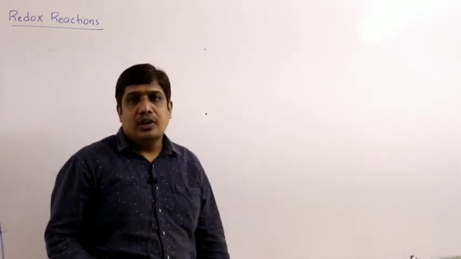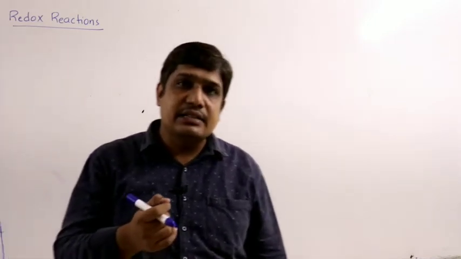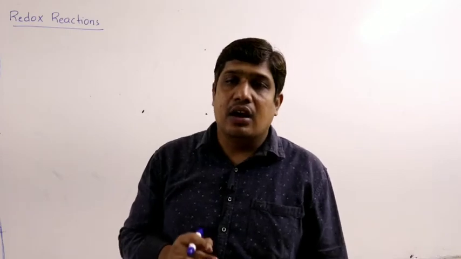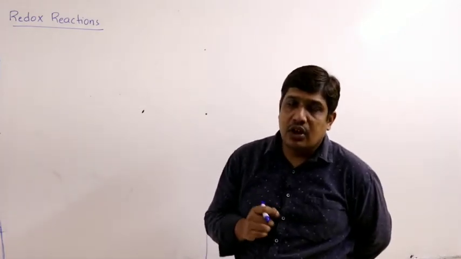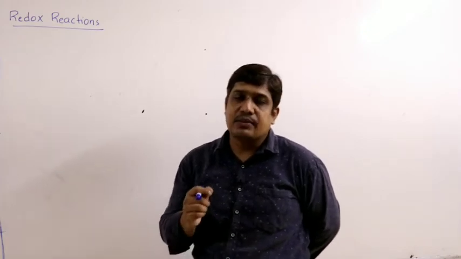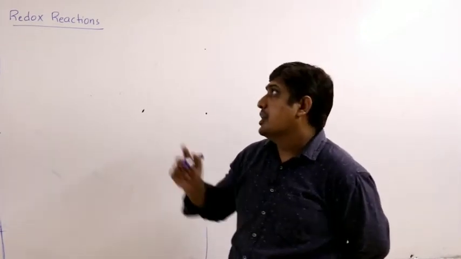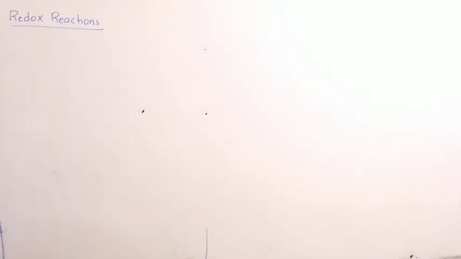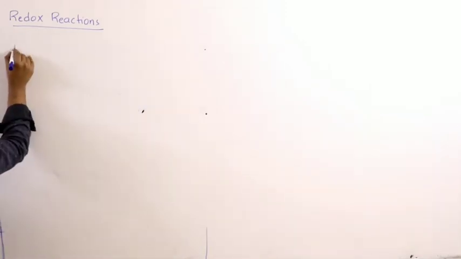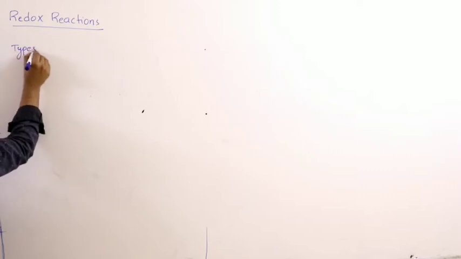Reactions in which oxidation and reduction take place simultaneously are known as redox reactions. So, chemical reactions in which oxidation and reduction take place at the same time, we call such reactions redox reactions. So, let us study the types of redox reactions.